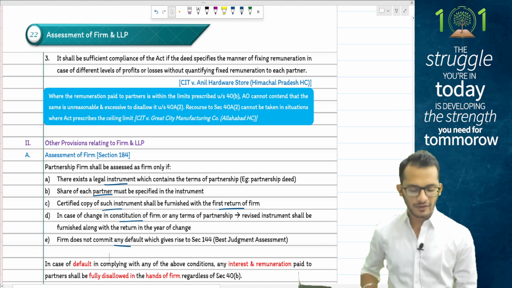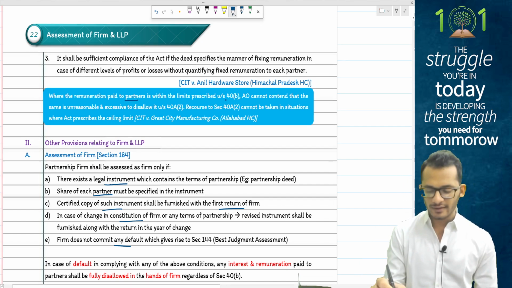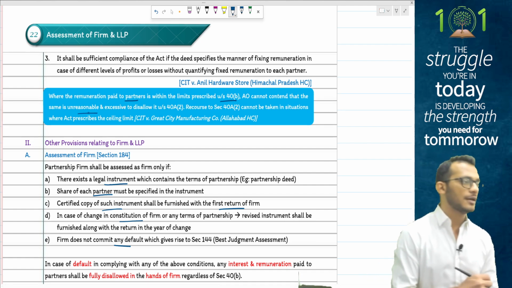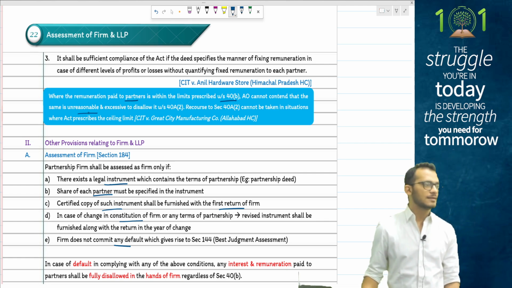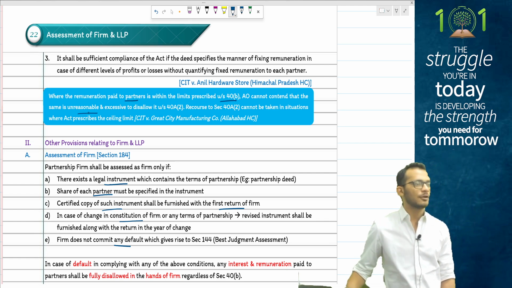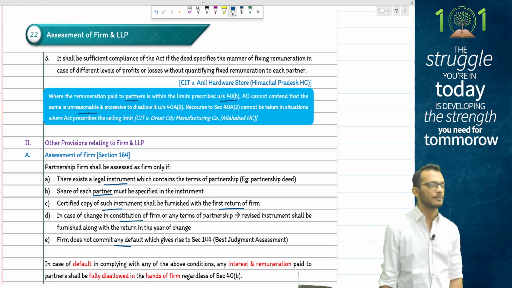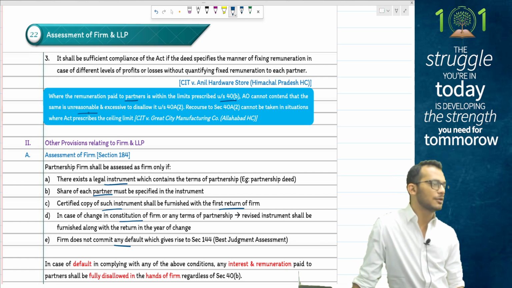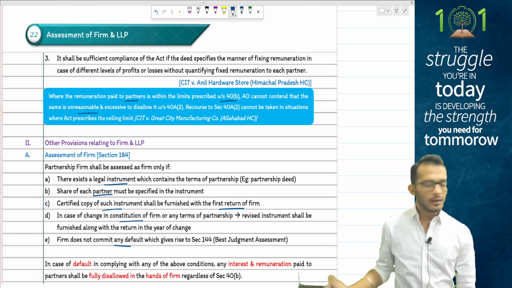Income tax comes and clarifies that where remuneration is paid to partners and it is within the limits of section 40B, the assessing officer cannot contend section 48(2) to say it is unreasonable. When income tax itself is telling you how much salary to pay, you cannot come and disallow it using section 48(2). That is not how it works. You only follow one section. You cannot contradict two sections.